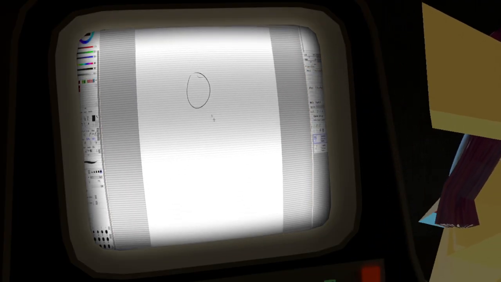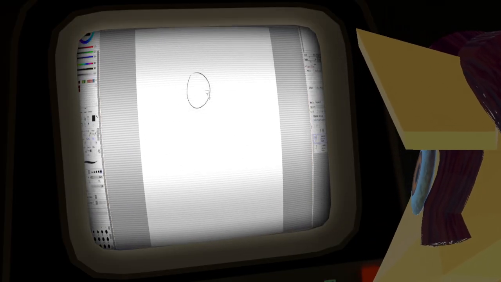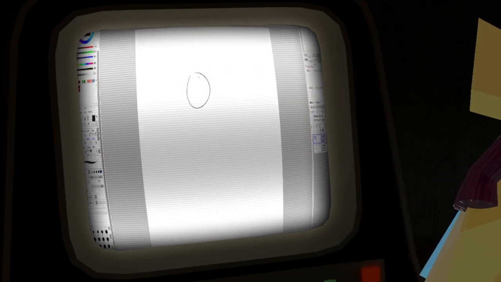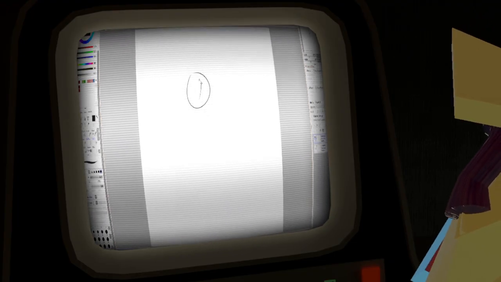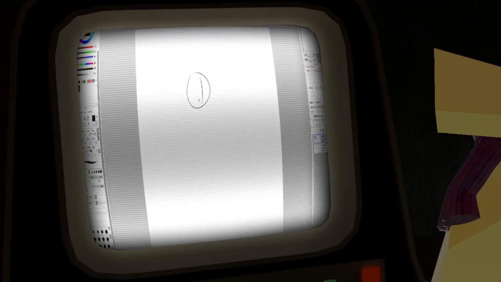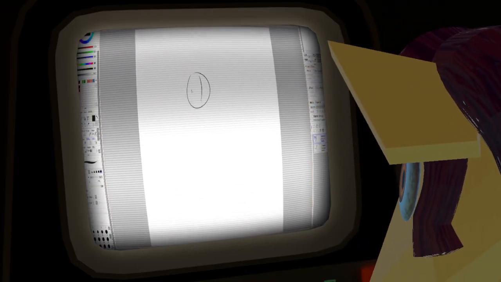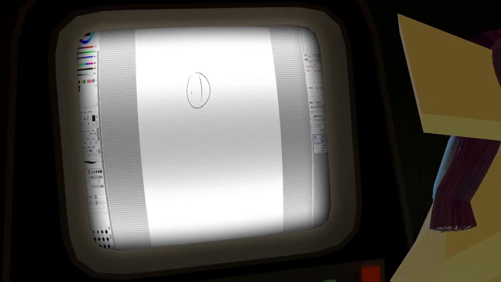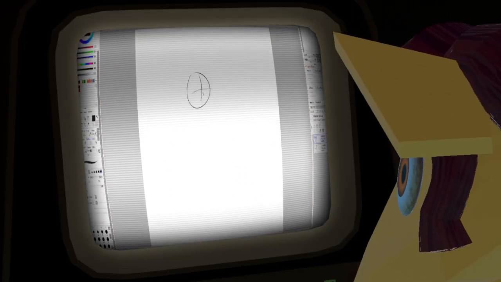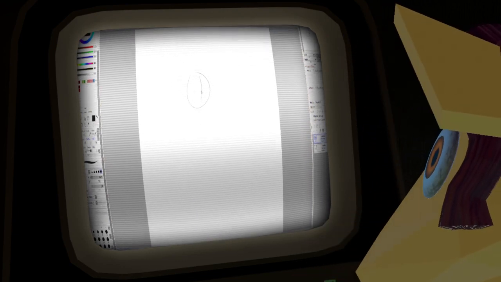Well, none of this is at the angle I wanted. Let me just redo that. And facing wise, oh. And do you want that down or up? Alright. So let's go ahead and make that a little less.